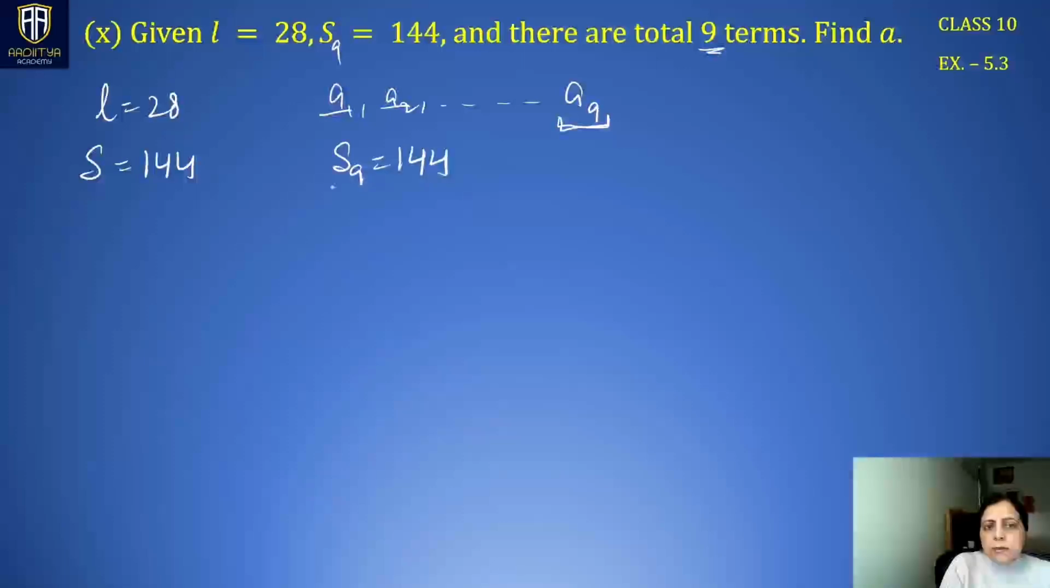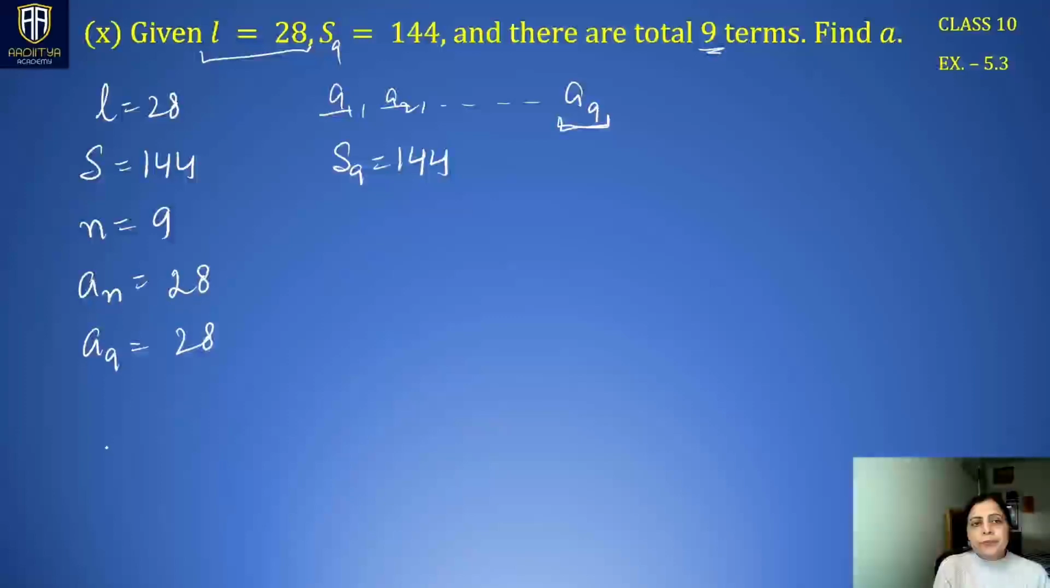So try to analyze, things are the same only in modified form. So Sn is 144. S9 is 144. So n is 9 and an. See, the last term denotes an. an is 28, the last term. And n here is 9, so a9 is 28. Right?